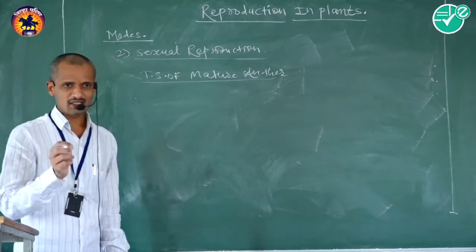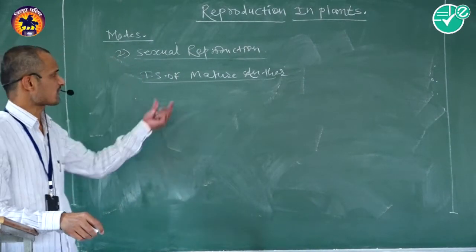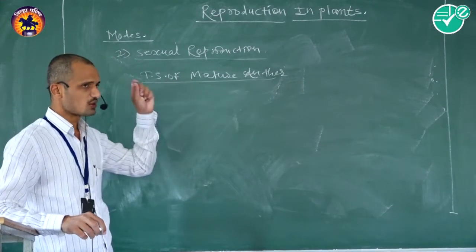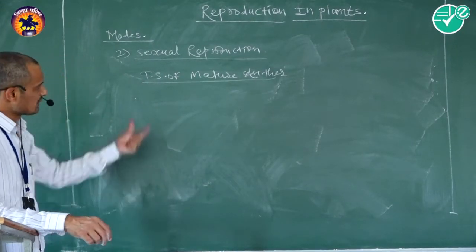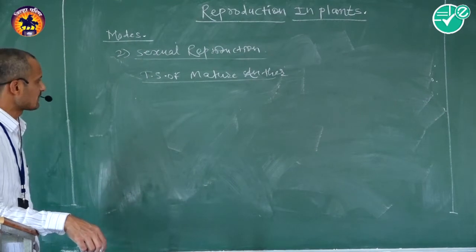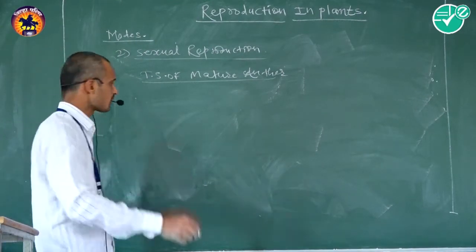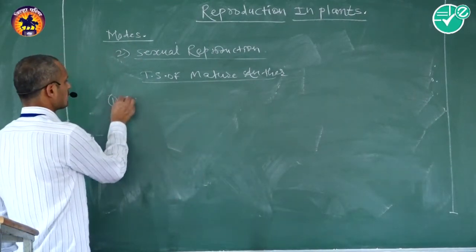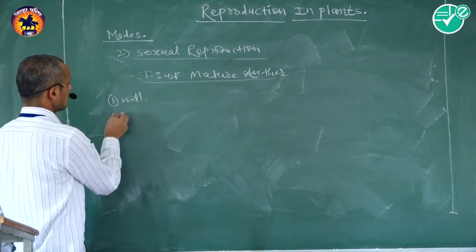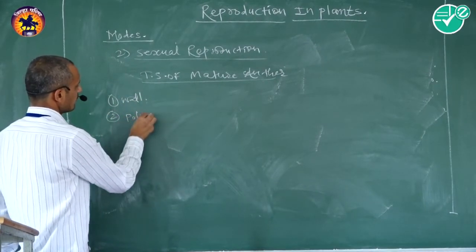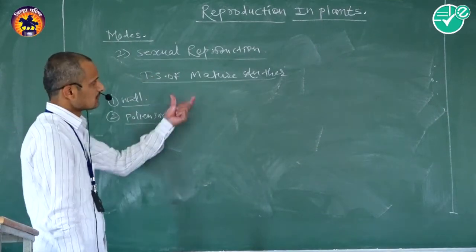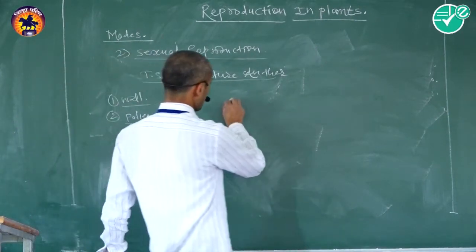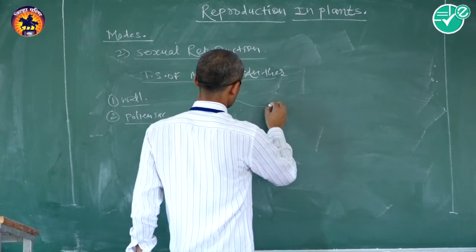If a transverse section is given, it shows the typical structure: the transverse section of a mature anther consists of two main parts. The first one is the wall of the anther and the second one is the pollen sacs. And it shows a typical diagrammatic representation.